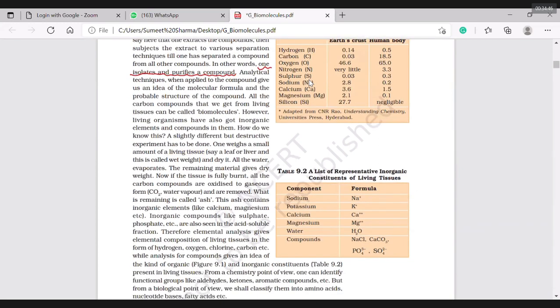Analytical techniques, when applied to a compound, give an idea of the molecular formula and the probable structure of the compound. Very nice, very important question.